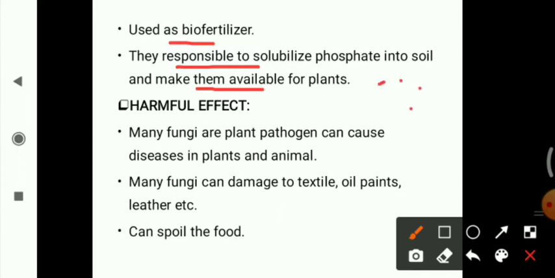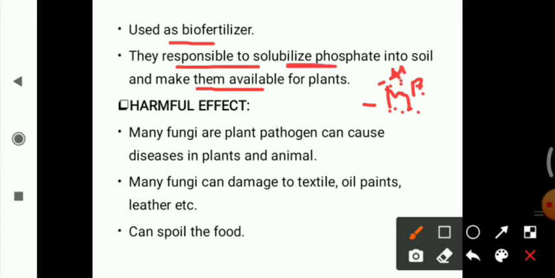Fungi break down those bound forms of phosphate and make it available to the plant, so the plant can easily take it up. So fungi are also used to solubilize phosphate.